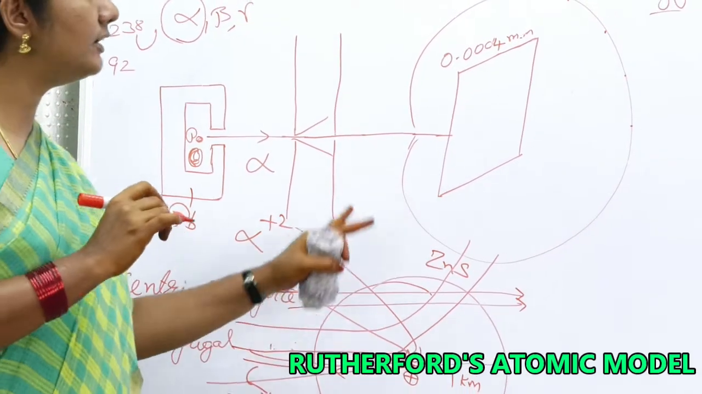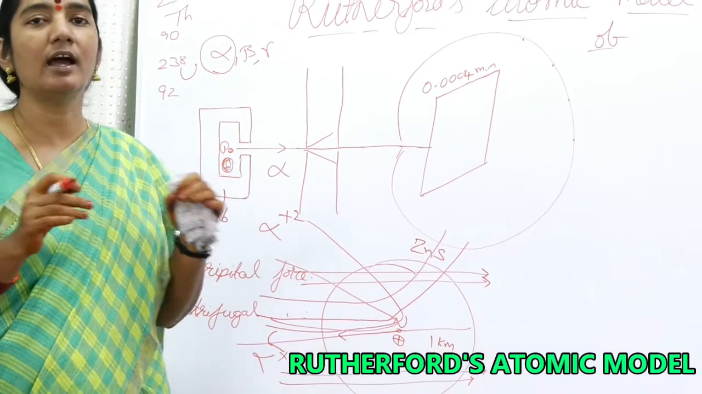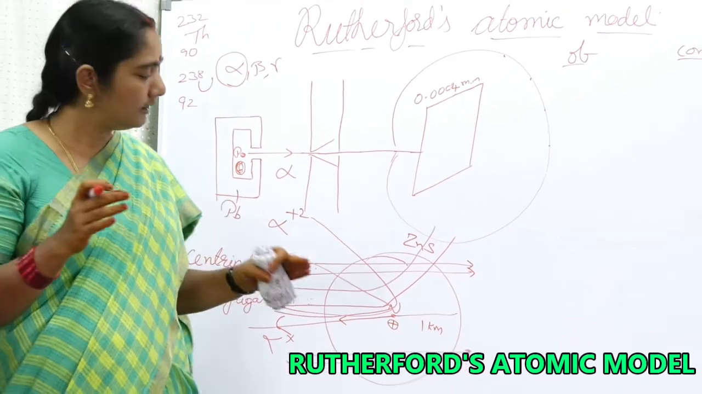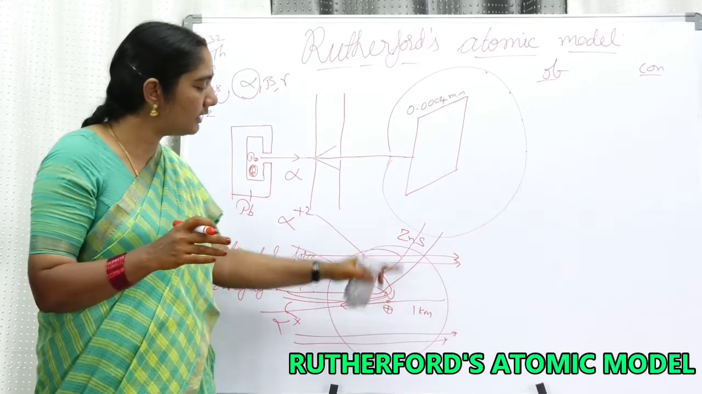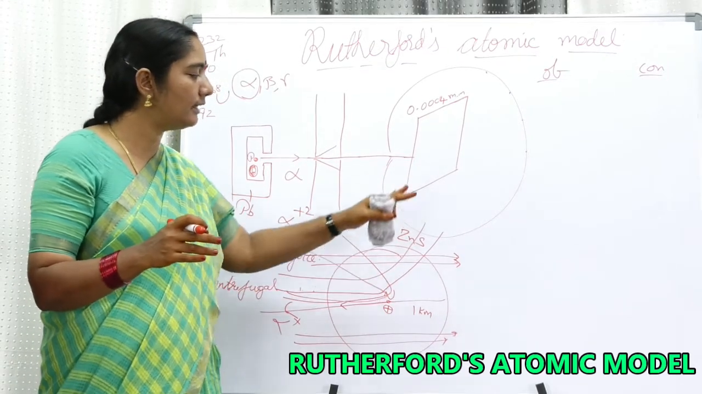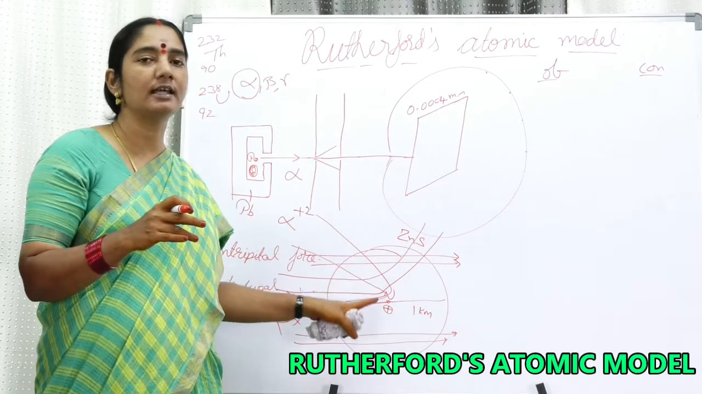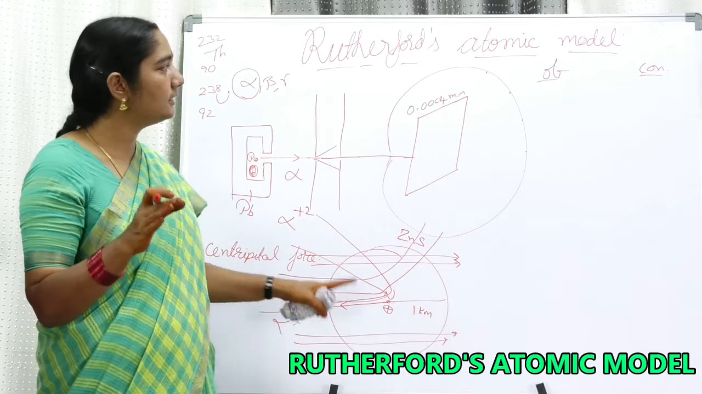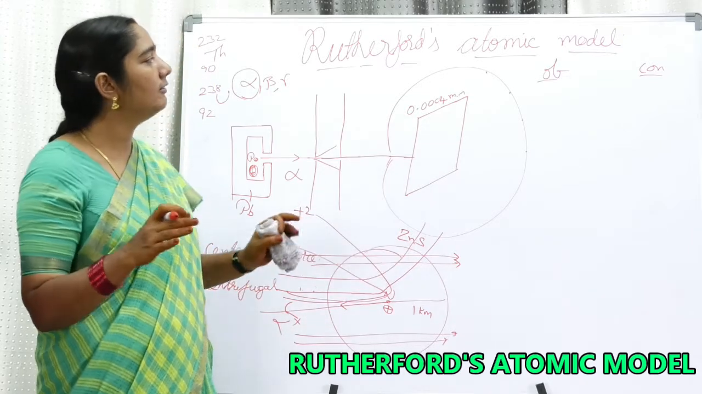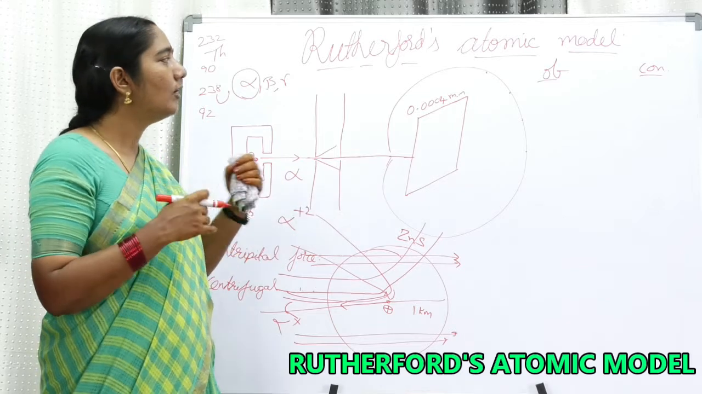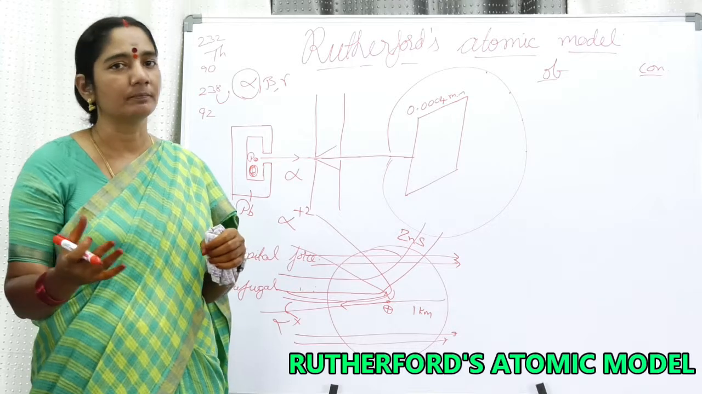This deviation is very small in number, but it confirms to him that these particles are getting repelled. Due to repulsion, their path is getting deviated. That indicates the nucleus has a positive charge. So this is the confirmation he got from these observations. My dear friends, now you understood how he observes and how he comes to a conclusion.